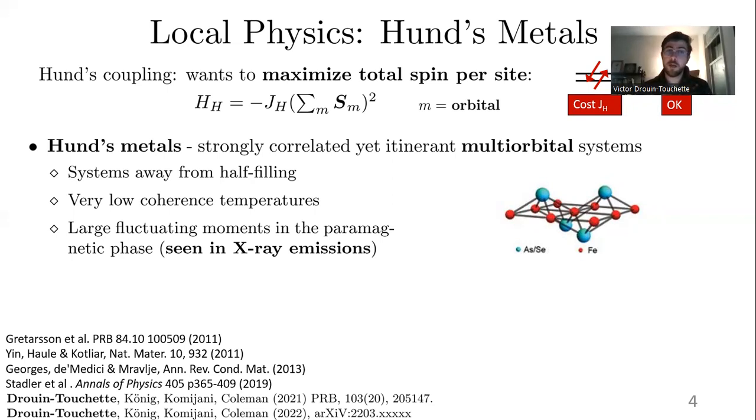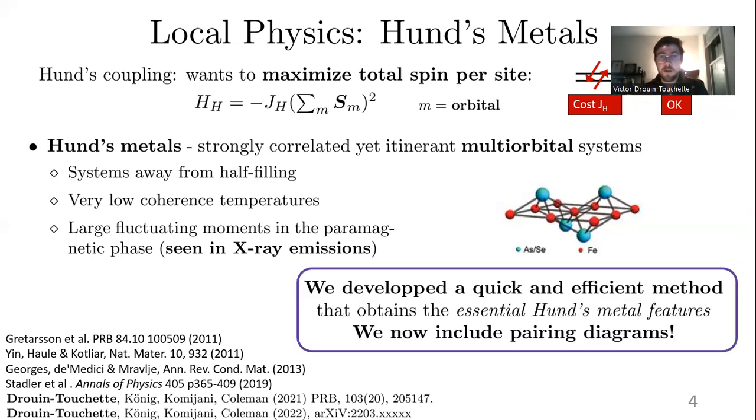These are systems that are away from half filling, have very low coherence temperature, below which you have normal Fermi liquid T-square resistivity. And in the phase above this coherence temperature, there are large fluctuating moments in the paramagnetic phase, which is seen in X-ray emission. And this leads to a lot of singular features that are seen both in experiments and in DMFT studies of these compounds.